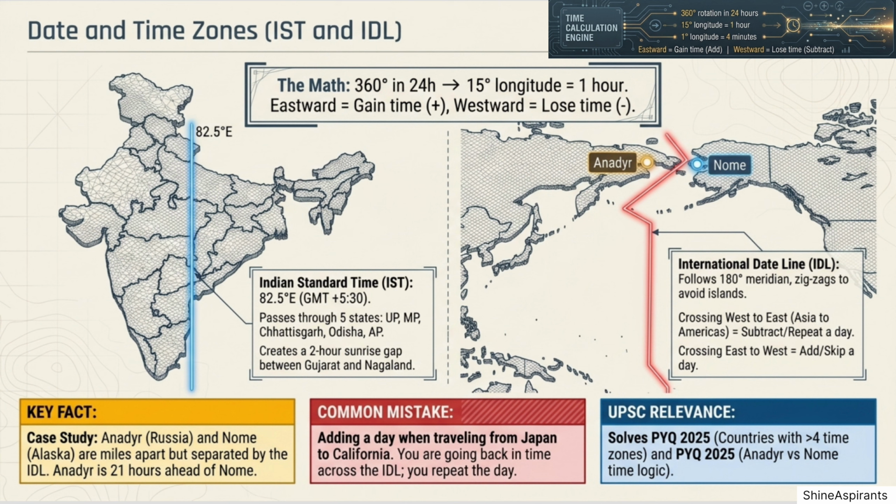Local time versus standard time. Local time is determined by the sun's exact vertical position over a specific meridian. True noon varies at every meridian. Standard time is a uniform time adopted for an entire region or country to avoid administrative confusion.